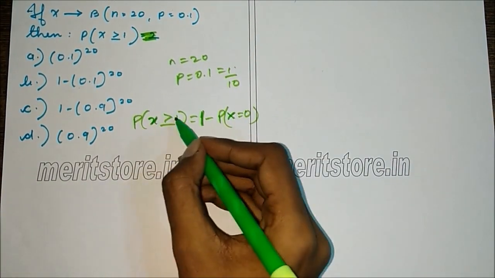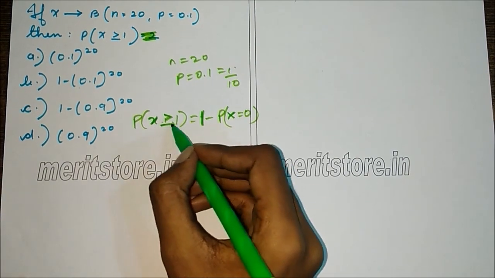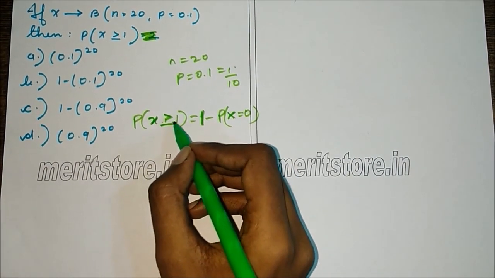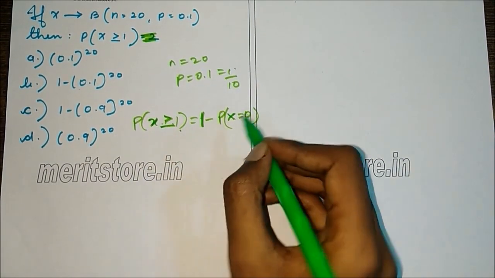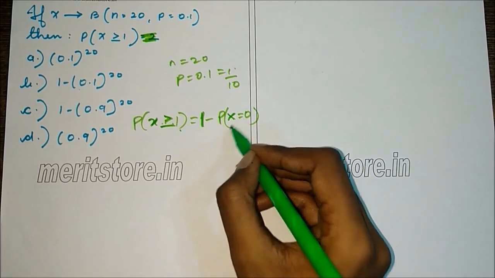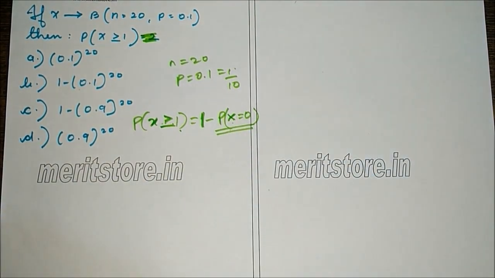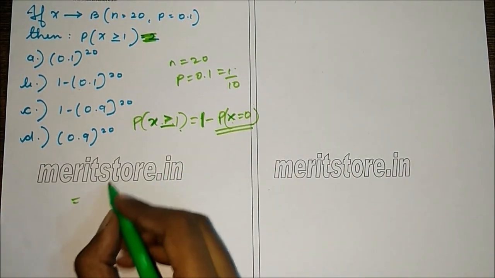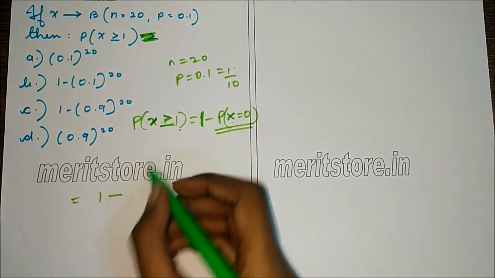So probability of at least one success, that is X greater than or equal to 1, is equal to 1 minus P of X equals 0. So we'll find P of X equals 0. So this will be 1 minus P of X equals 0, where N is 20.